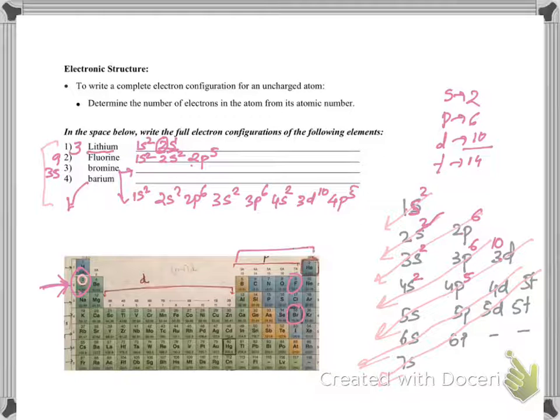This is the P side. And five means 1, 2, 3, 4, 5. Look at bromine. Outermost was 4p5. So first row, second row, third row, fourth row. In the fourth row, these are the P blocks, and we want the fifth one, 1, 2, 3, 4, 5. So basically you can easily find where the element is if you know the electronic configuration.